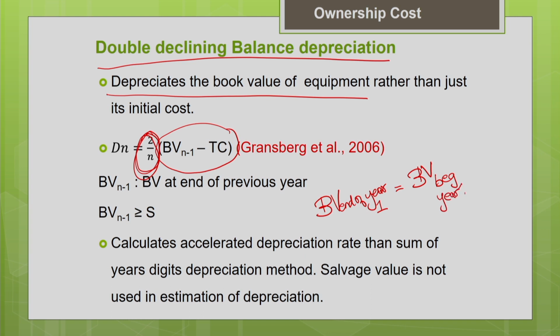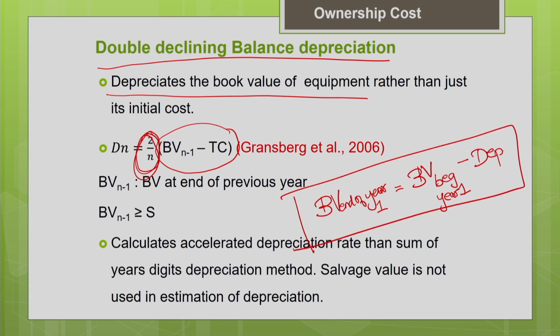The book value at the beginning of year 1 minus the depreciation for that year gives the book value at the end of the year. So book value at the end of year is equal to book value at the beginning of the particular year minus the depreciation for the particular year.